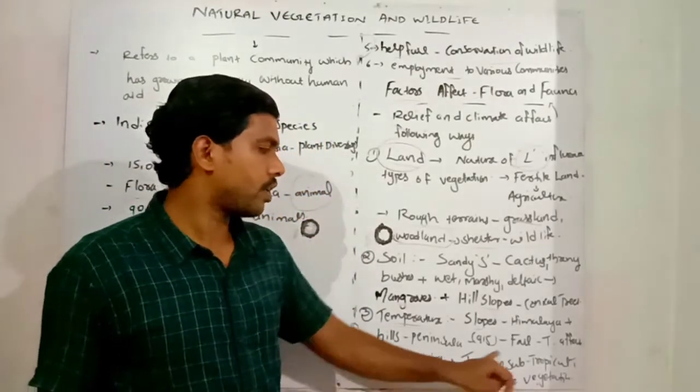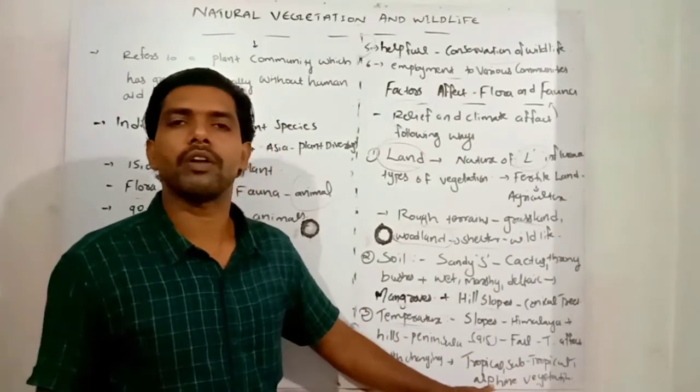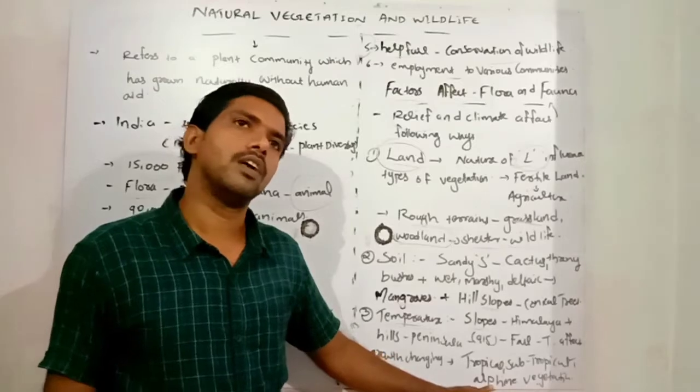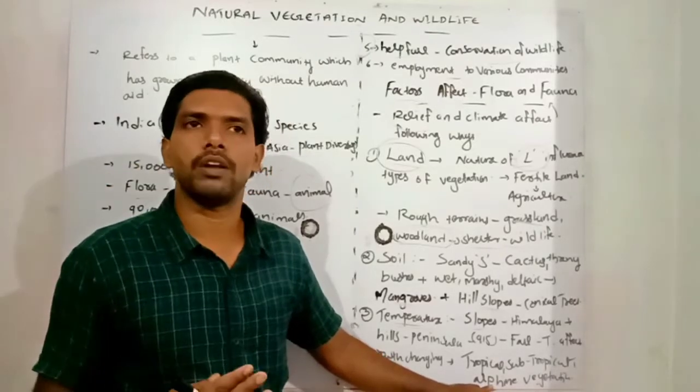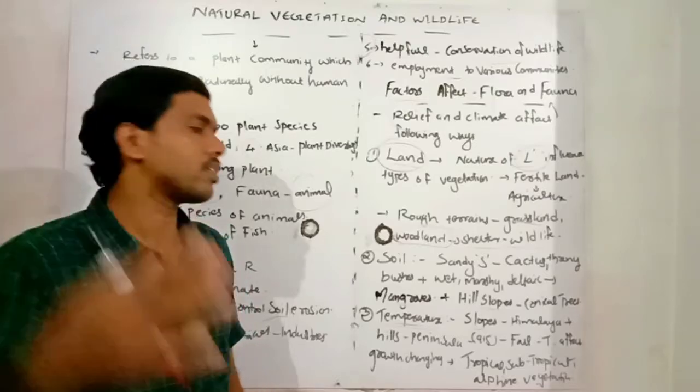And next one, tropical and subtropical climate conditions are also affecting the growth of our natural vegetation. In that area, we can say the evergreen forests are going very well. And alpine vegetation is entirely different from another one, especially the climate region area.